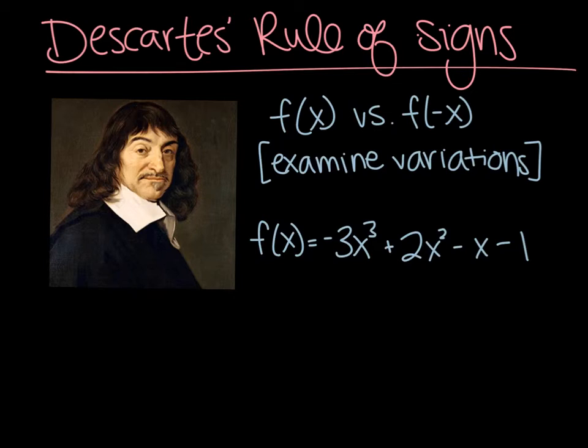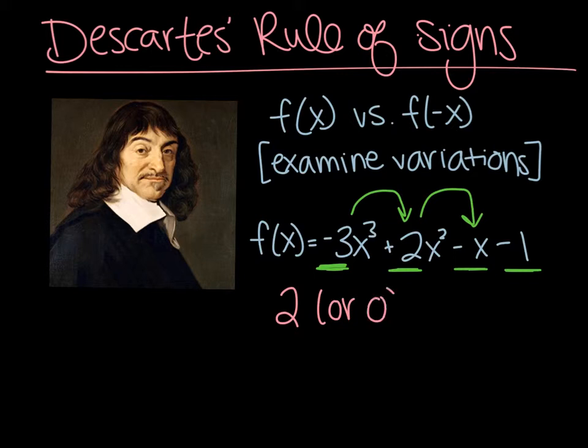So we see that this first term is negative, this term is positive, this term is negative, this term is negative. So it changes in sign from negative to positive right here, and then at this term from positive to negative again. This third term here, though, negative, stays negative, so that doesn't become a sign change. Because we have two sign changes, we would say that there are 2 or 0 positive rational zeros.